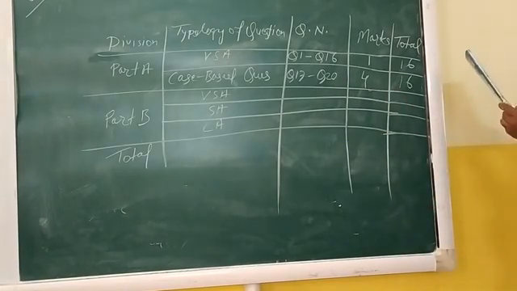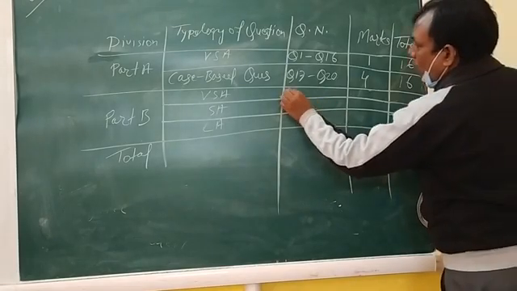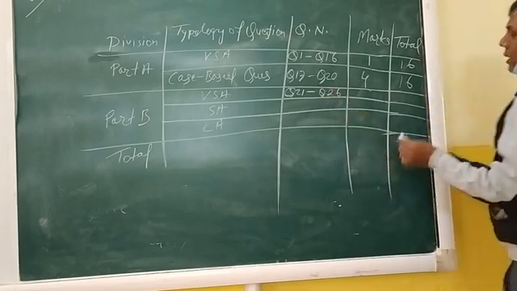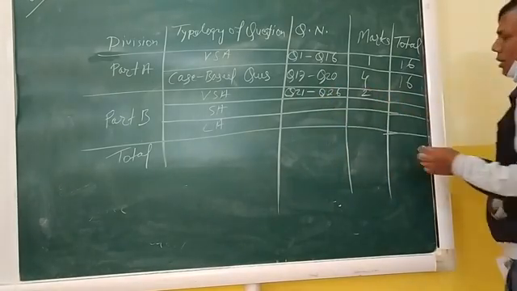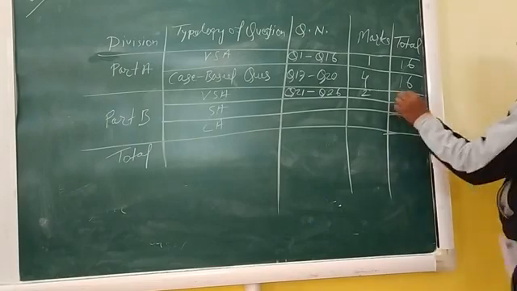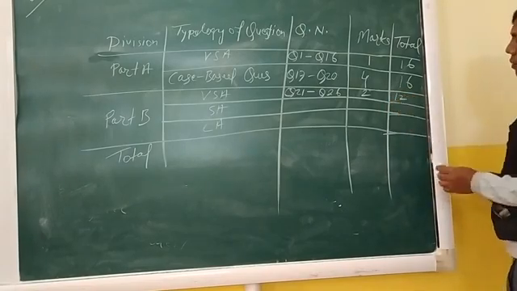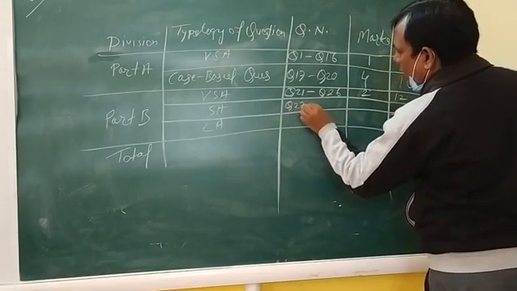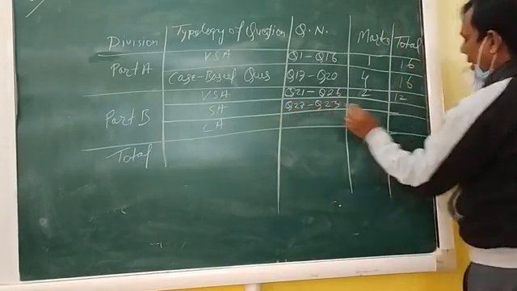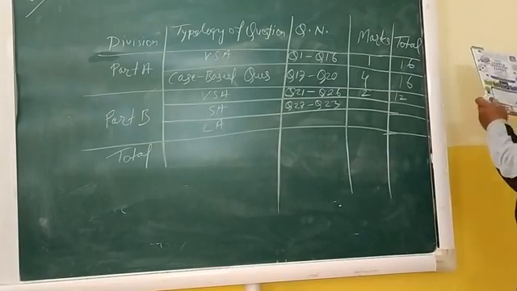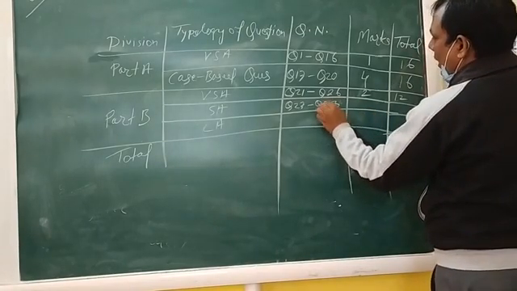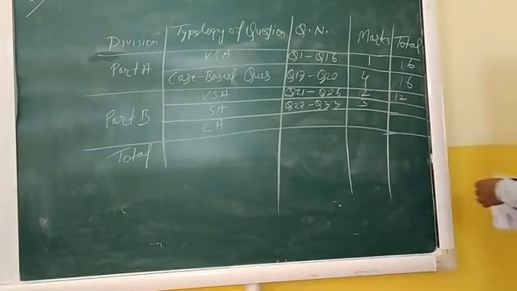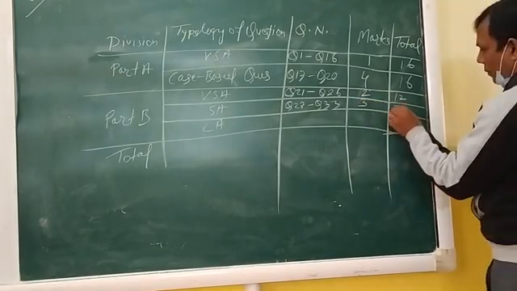Now short answer question is question number 21 to question number 26. Each question is of 2 marks, and total marks will be 12 marks. And then question number 27 to question number 33. Each question is of 3 marks and total marks will be 21.